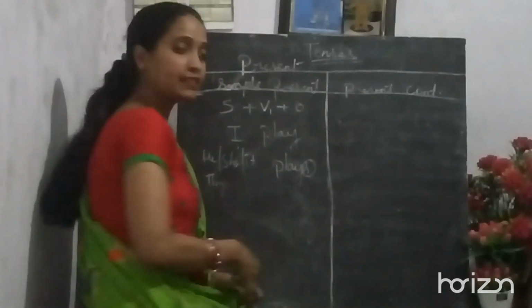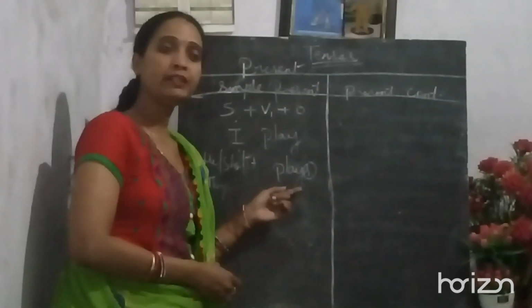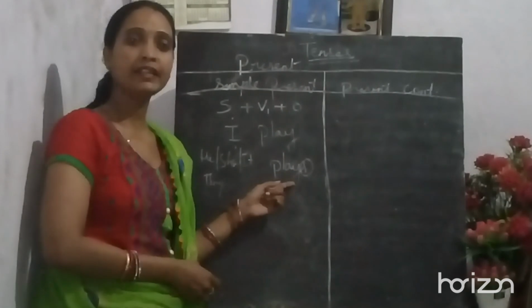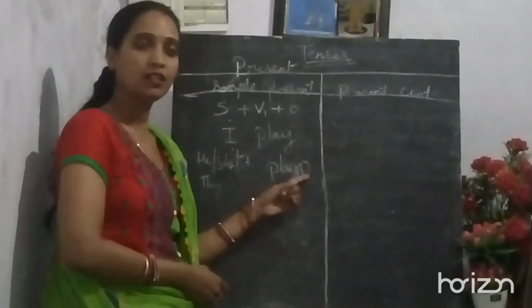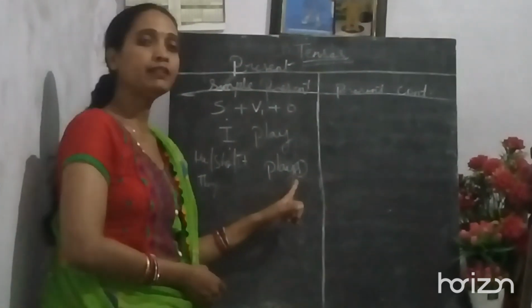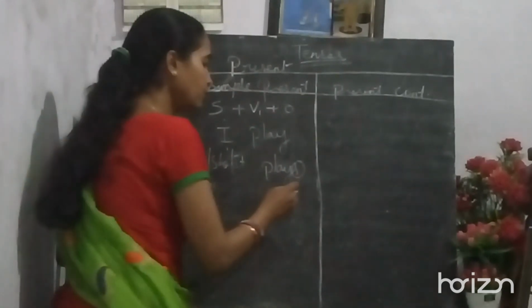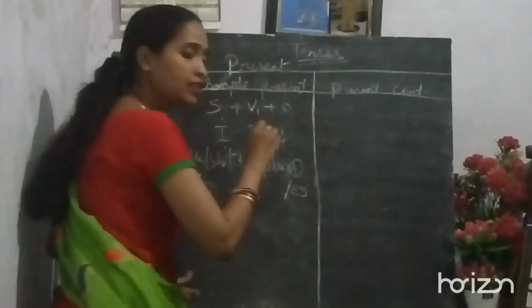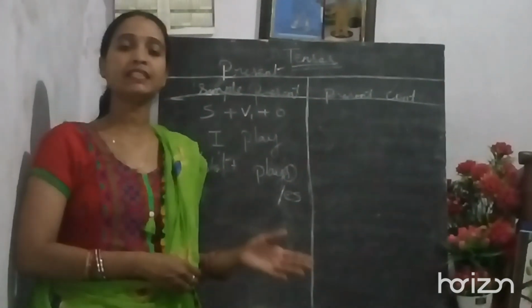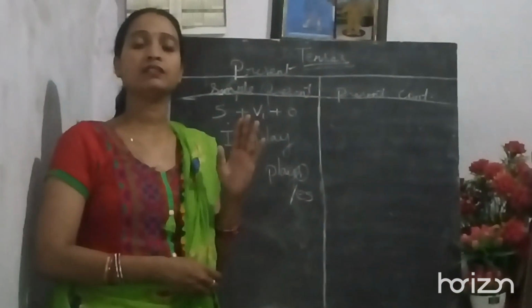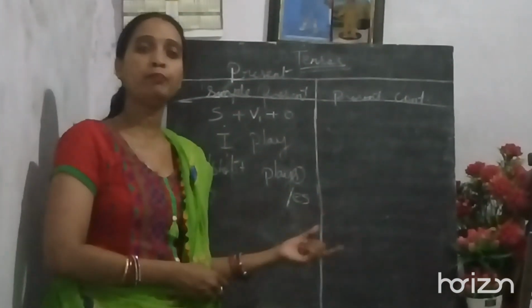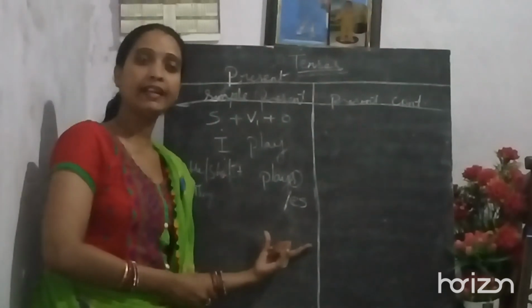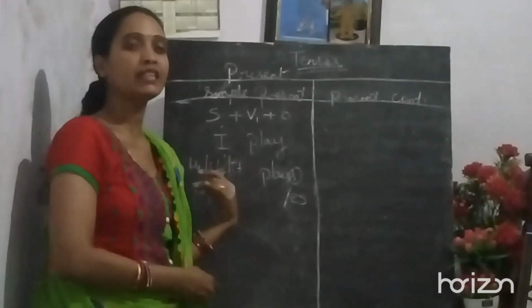Why am I writing S here? If the verb is ending with a consonant, then you are supposed to write S. And if the verb is ending with a vowel, then you are supposed to use ES. There are certain more endings like double S, SH, CH, X, Z. These are the alphabets which come at the end of a verb, and then you are supposed to use ES.